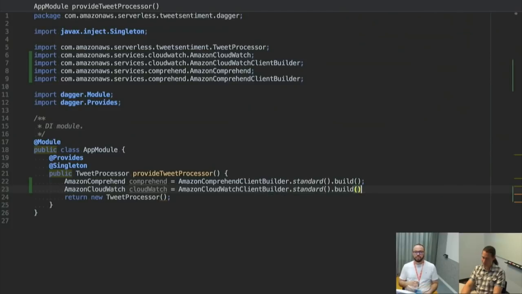Okay, so what you'll notice here is normally you have to worry about providing credentials and providing a region and all these different values. The reason why I don't have to provide those here is because in the Lambda environment, the SDK will actually just figure it all out. So region will get set to the same region that your Lambda is executing in. If you don't want that, then you manually set it.